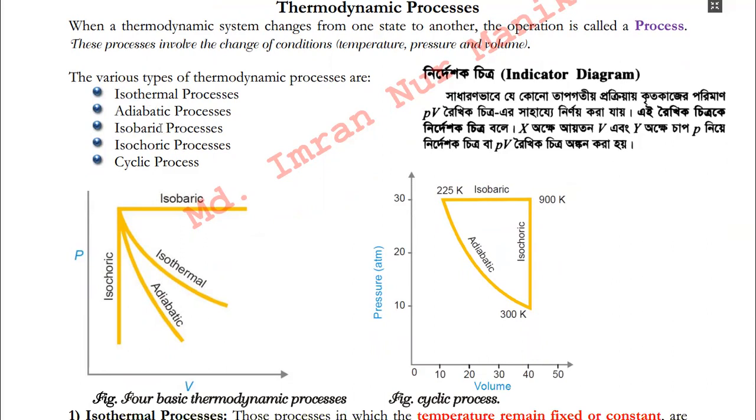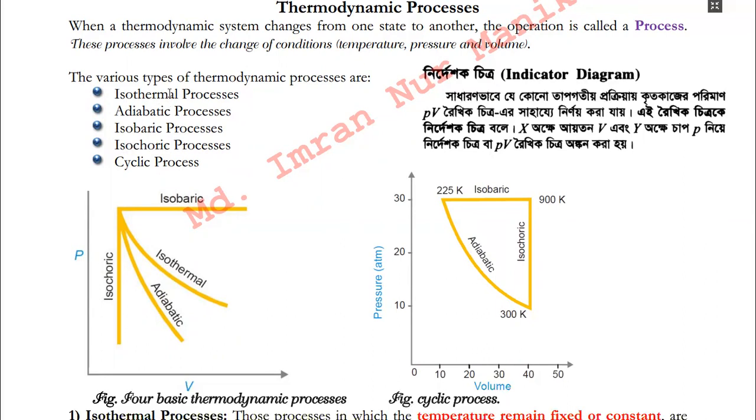Isobaric means there is no change in pressure. Isochoric means there is no change in volume. Adiabatic means there is no exchange of thermal energy.